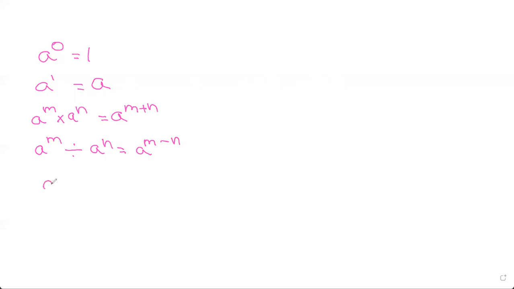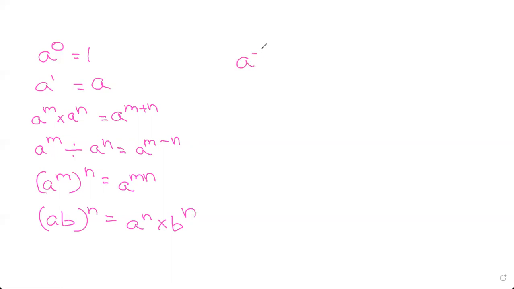Then a to the power of m to the power of n is a to the power of mn. So these are exponents. Then if you have ab to the power of n, you get a to the power of n into b to the power of n. And then if you have a to the power of minus m, you get 1 by a to the power of m. So these are some rules which you just have to memorize for SAT and ACT because they'll usually